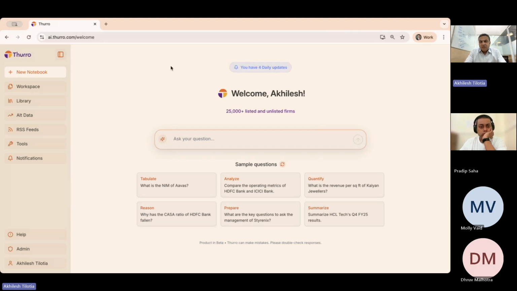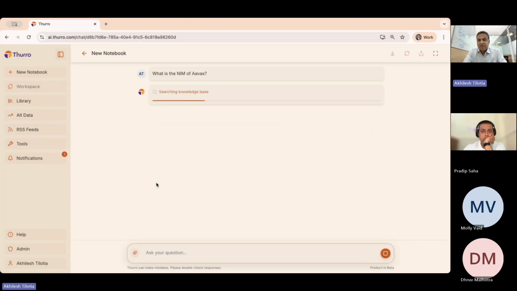Right. What you can do when you come into the Thurro platform is, of course, ask very simple questions about a company, one variable about one company. For example, what we have done here is triggered what is the NIM of Awas, which is basically trying to understand one variable, the net interest margin of one company.